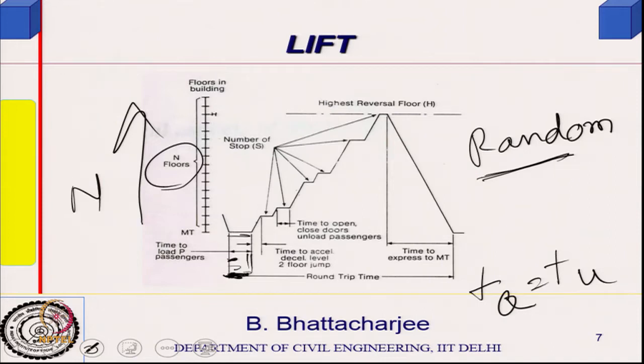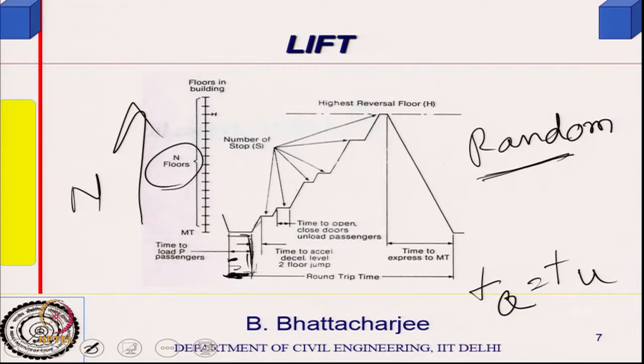So, Tq is the time for loading, maybe for one passenger, which I can multiply by q to find out for the others. We will see that. Then once it gets loaded, this is the loading time actually, total passengers up to capacity got loaded. Then it starts accelerating, lifts up, comes to a constant speed and